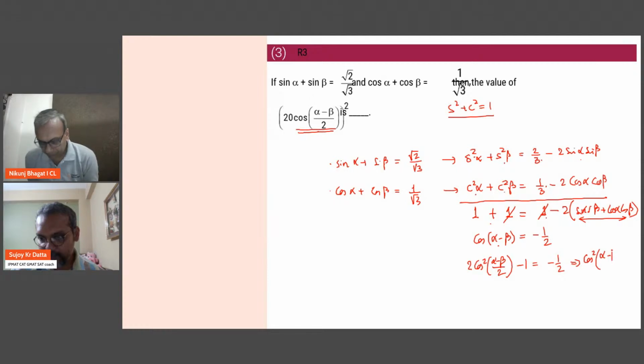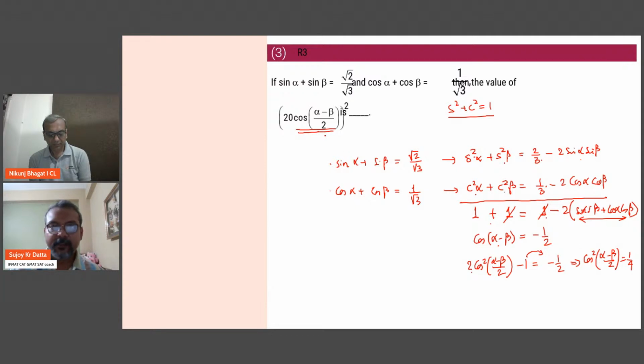Alpha minus beta by 2 will now become what? This 1 will go that side. 1 minus half is half. And then you divide by the 2. So 1 over 4. Now you plug it in here. So this, if you expand, now becomes 20 squared, 400 times cos of alpha minus beta by 2 squared, which you know is now 1/4. So the result is a 100.